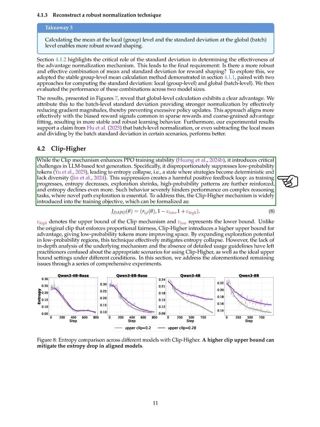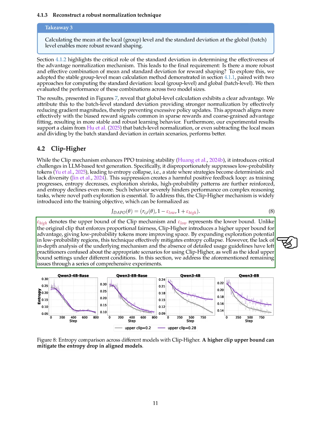We also address the challenges posed by the clip mechanism in LLM-based text generation. While it improves PPO training stability, it can suppress low-probability tokens, leading to entropy collapse, where strategies become deterministic and lack diversity. This creates a negative feedback loop that hinders performance on complex reasoning tasks. To counter this, we introduce the clip-higher mechanism, which sets a higher upper bound for advantage, allowing low-probability tokens more room for improvement and expanding exploration in those areas.